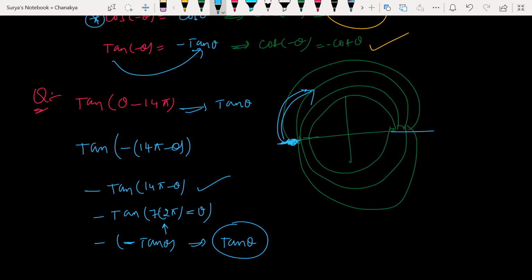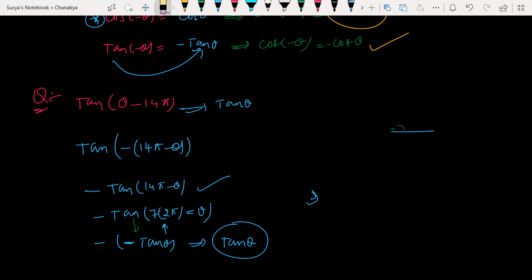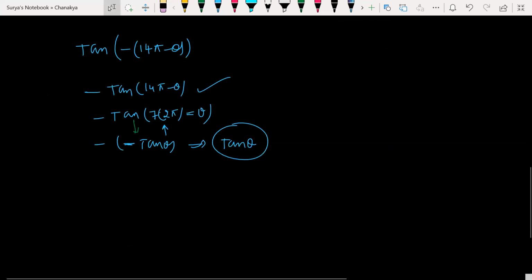Plus theta means going forward. Minus theta is going back. It is stopping somewhere in the second quadrant. In the second quadrant, tan will be negative. So that's what I wrote, negative here. So you can just imagine it like that, with common sense, and you'll get the answer. Okay. Next question. Hope it is clear with every one of you.